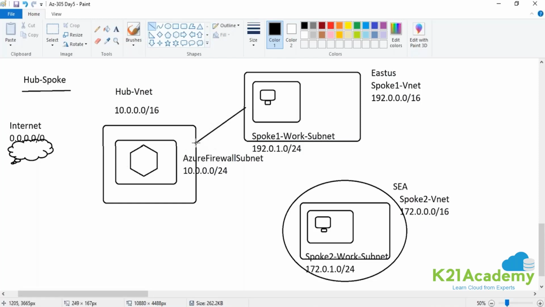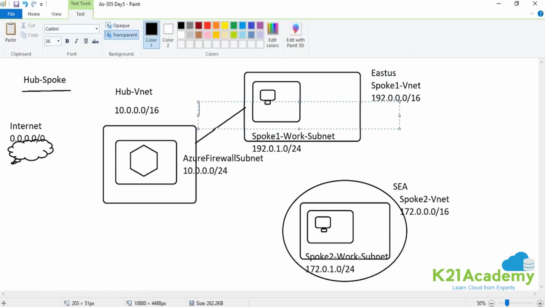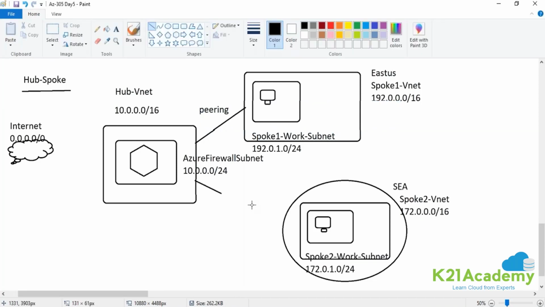Until and unless there is connectivity, you cannot route the traffic. So connectivity is important. If this network is in Azure, you can use VNet peering. If the network is outside Azure, let's say on-premises or a cross-cloud platform, you can use VPN gateway or ExpressRoute to create the connectivity. Our last session was about connectivity. So guys, I hope everybody knows how to create connectivity now. Currently I will create the networks and create this connectivity using peering. So once the connectivity is there, we can route the traffic, right?